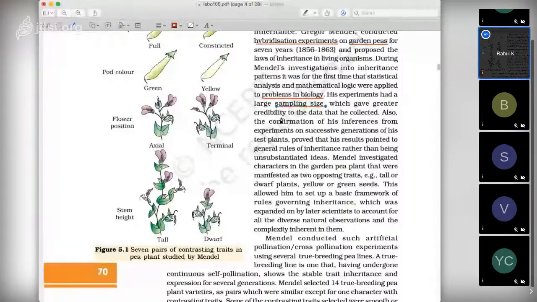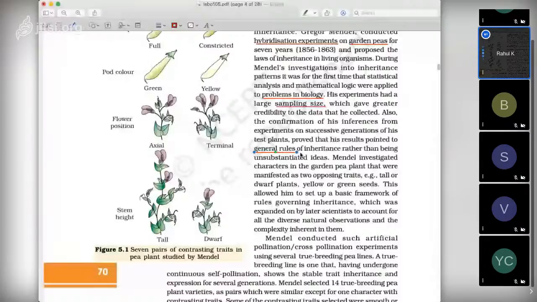So he knew this thing. Also, the confirmation of his inferences from experiments on succeeding generations of his test plant proved that his results pointed to a general rule. It means whatever he had done was repeated by the next generations. The people who came after Gregor Mendel and repeated his experiments pointed to a general rule. Whatever Mendel had said was correct.